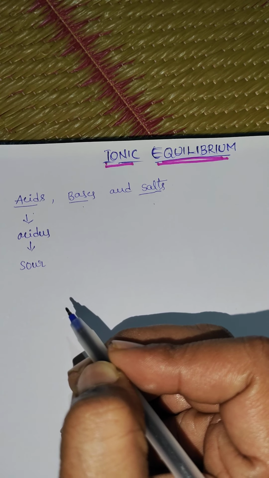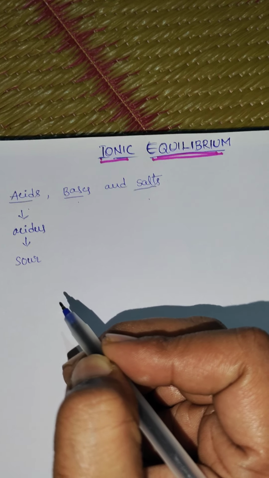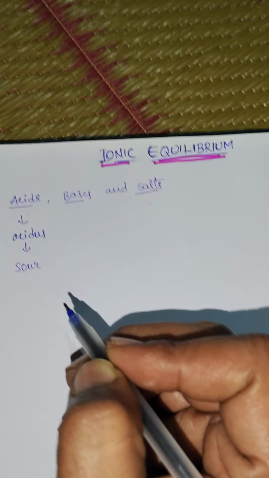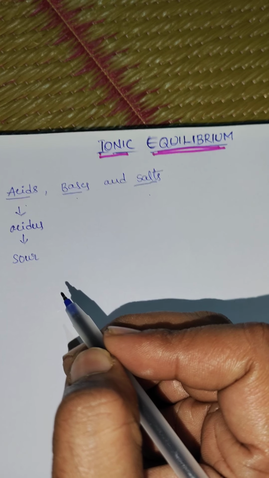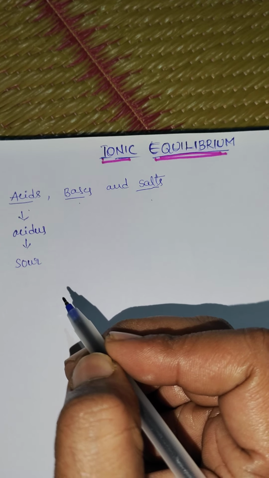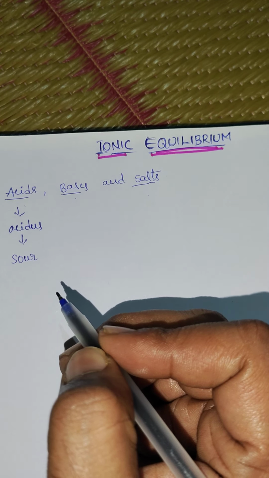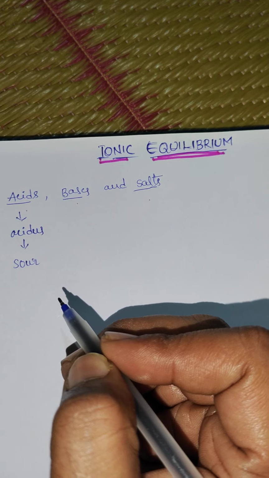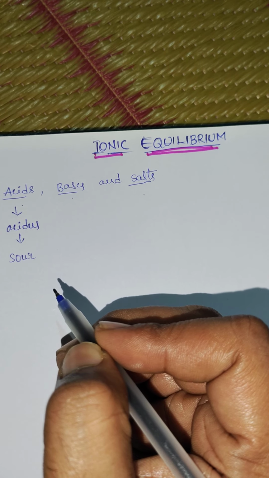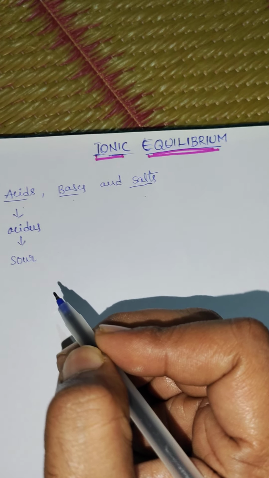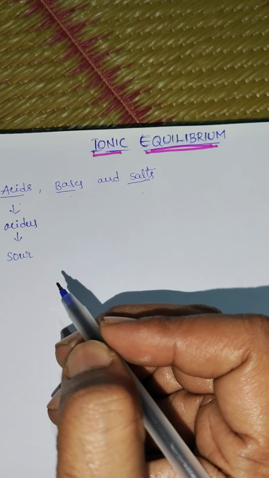In our daily life, we come across many acidic substances such as citrus fruits, tomato, vinegar, tamarind, cleaning agents used in toilets, and medicines such as aspirin, folic acid, vitamin C, etc.